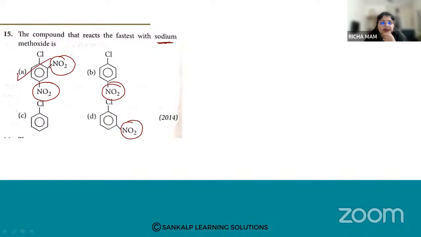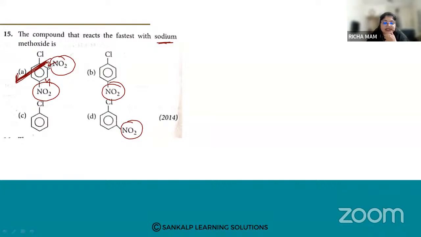So that is your 2,4-dinitrochlorobenzene, right? 2,4-dinitrochlorobenzene. So it will react faster, because electron withdrawing groups are present. So electron withdrawing groups, what will they do? They will increase the reactivity of your aromatic chlorobenzene. So because of that, with sodium methoxide, it will react faster. Option number A. Option number A.